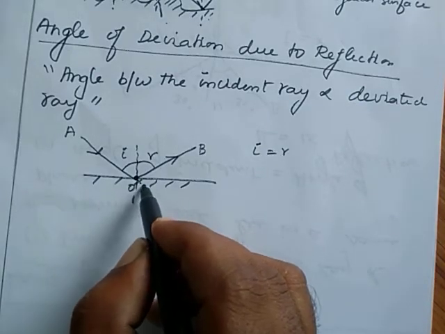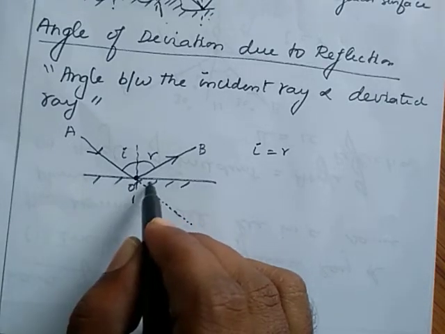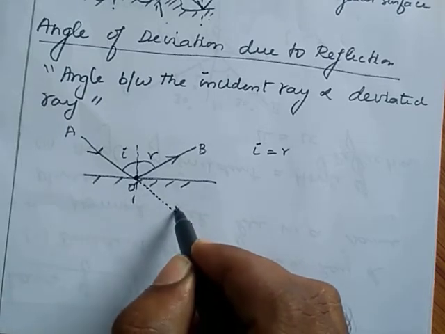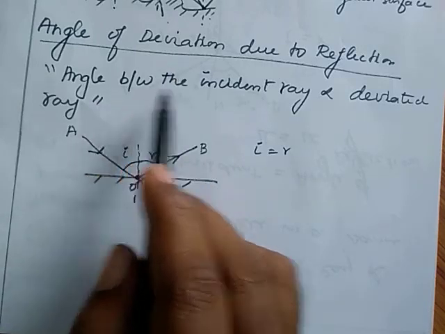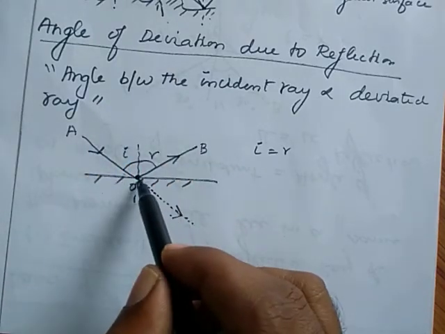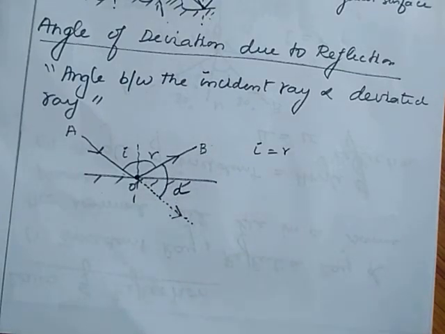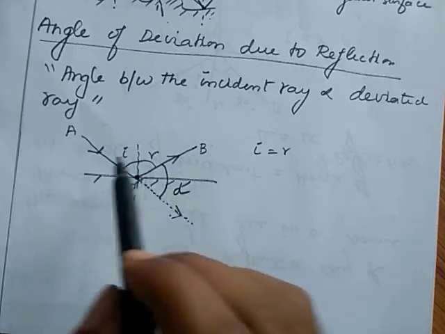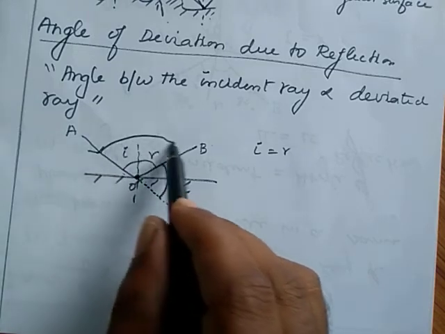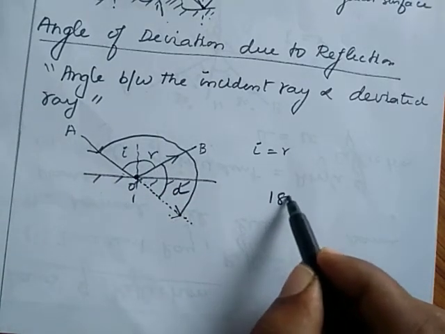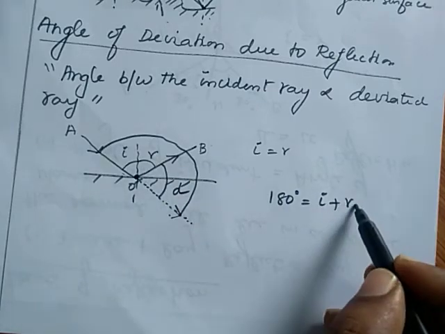I am extending the incident ray. If there is no obstacle, it will go in this direction. This is the incident ray. We know the angle of deviation is the angle between the incident ray and the deviated light ray. This is the angle of deviation, D. The angle of a straight line is 180 degree, so 180 degree is equal to I plus R plus D.